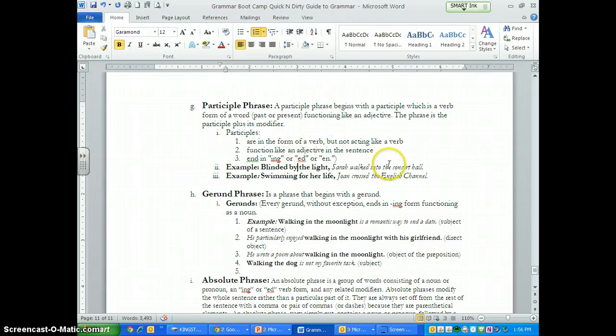Blinded by the light, Sarah walked into the concert hall. So where is our verb? Well, we have two verbs. It looks like two verbs. We got blinded and walked, right?